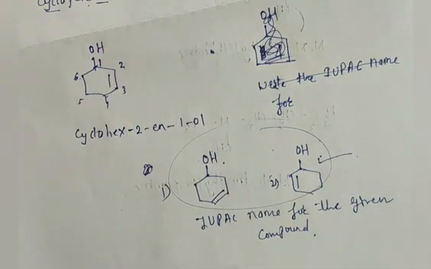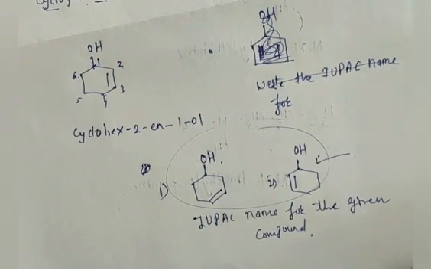So I hope you understood today's class about the IUPAC nomenclature of aromatic compounds along with the IUPAC nomenclature of alicyclic compounds. So I hope you understood today's class. If you have any doubts, you can ask me. Thank you.